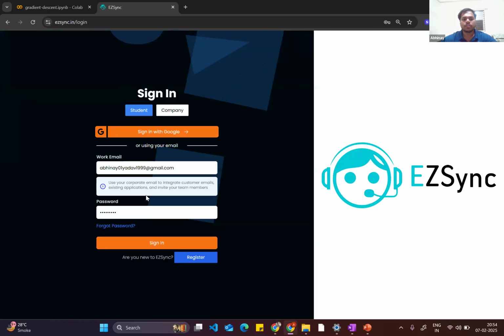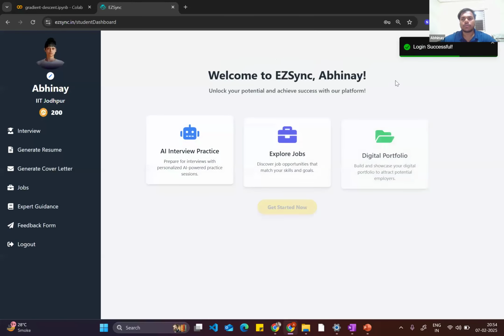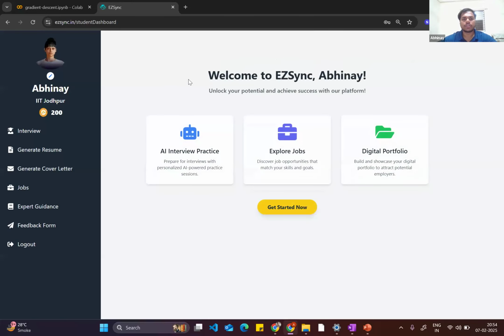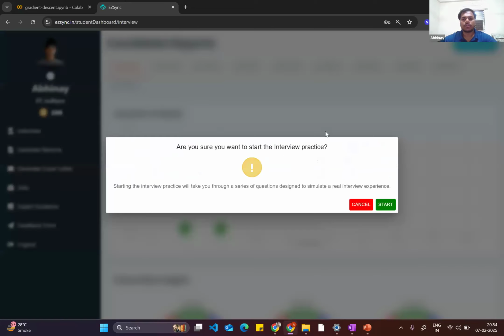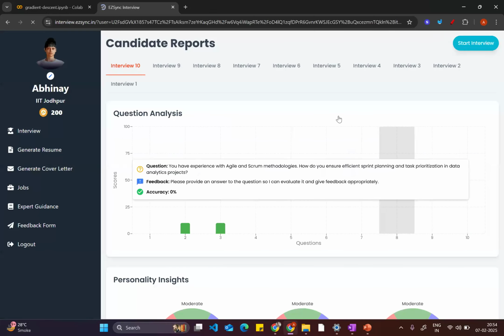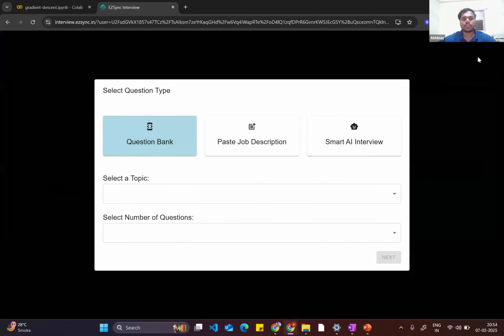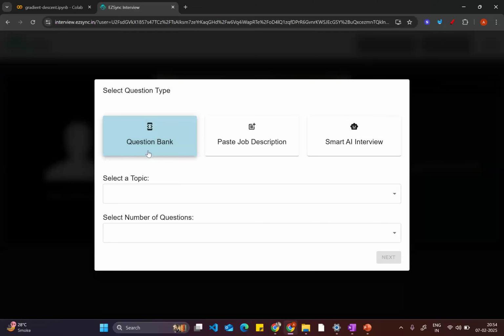You can log in as a student, and once you log in, you will see the dashboard. This dashboard has one option, interview. The rest of the features I will show you after some time. Select the start interview button, and once you click on start, you see we have a question bank. We have generated the question bank.